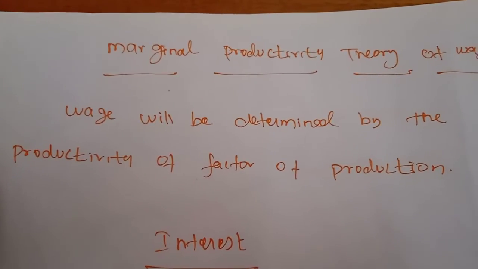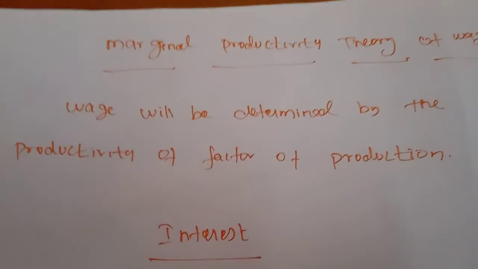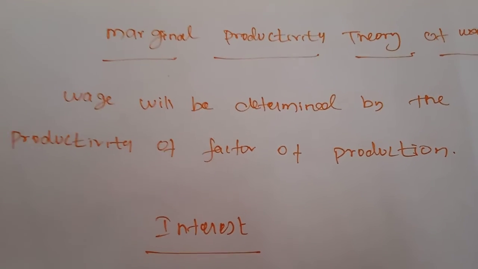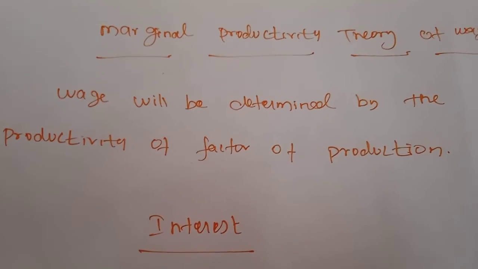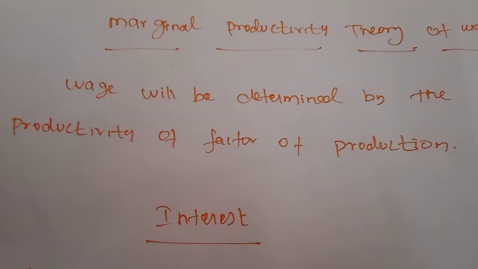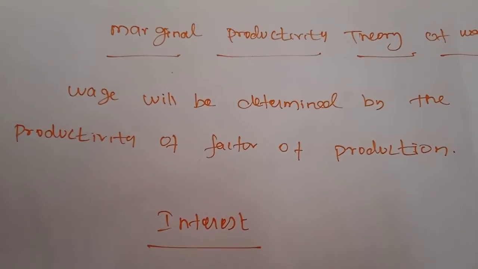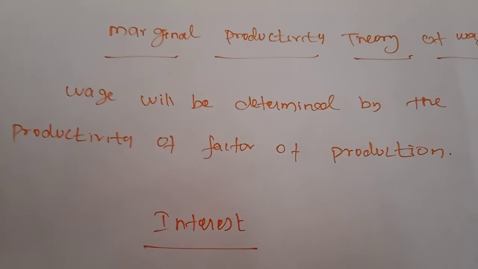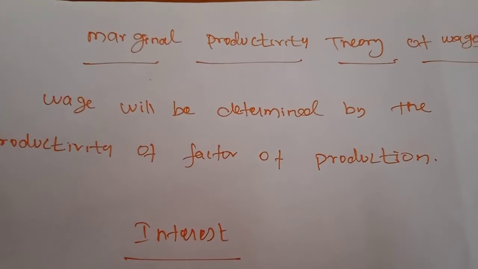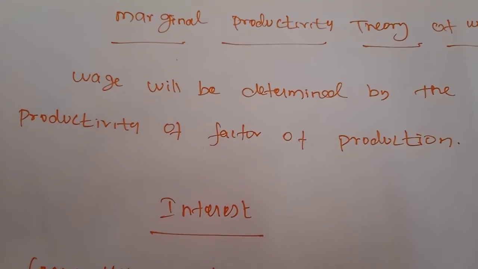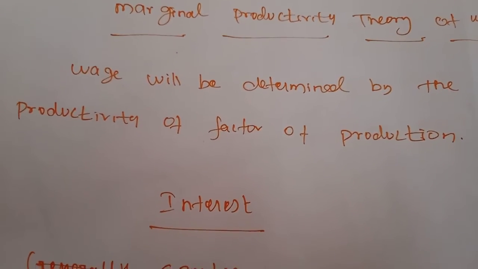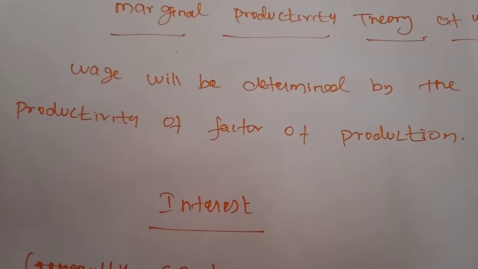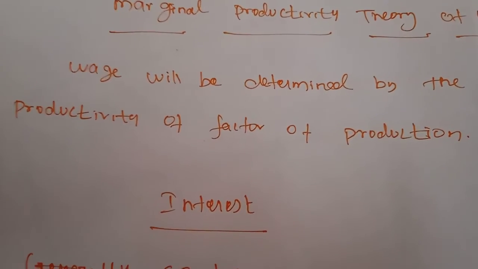This theory explains how the prices of the factors of production are determined. On that basis, wages also will be determined on the basis of productivity. According to this theory, wages are determined by the marginal productivity of labor, which is equal at the point of equilibrium.